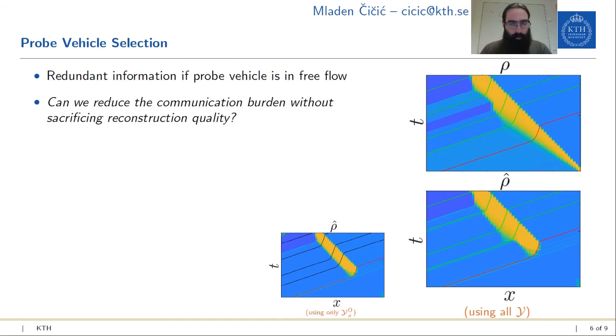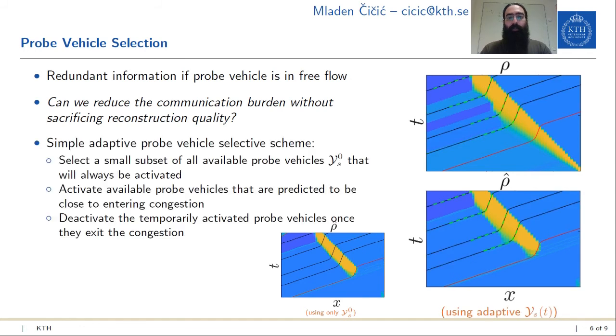And on the smaller plot, you can see what happens if we deactivate all the vehicles, who are then shown in black. Now, if we apply a simple probe vehicle activation scheme, you can see that the traffic state reconstruction doesn't change at all.